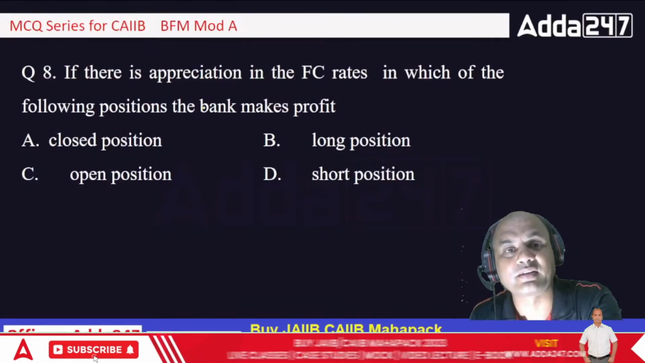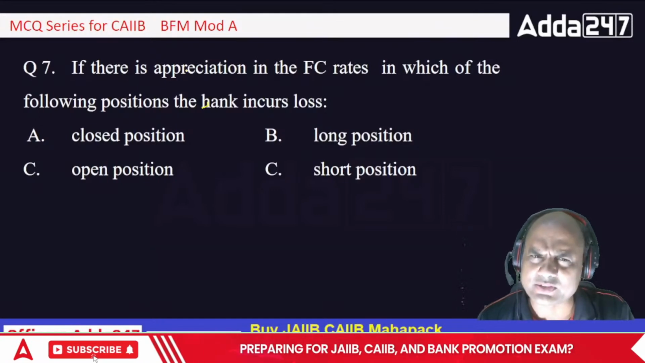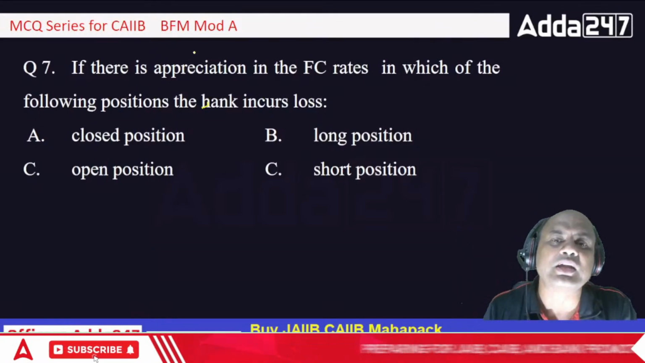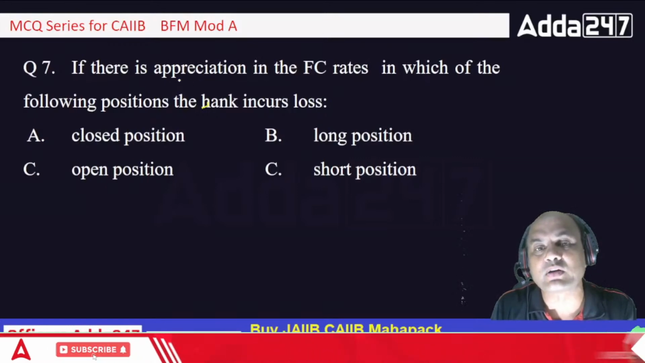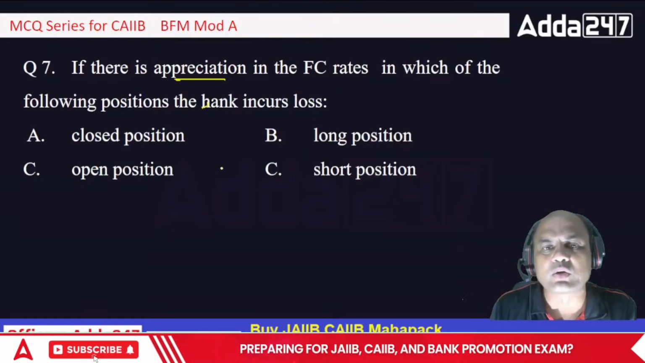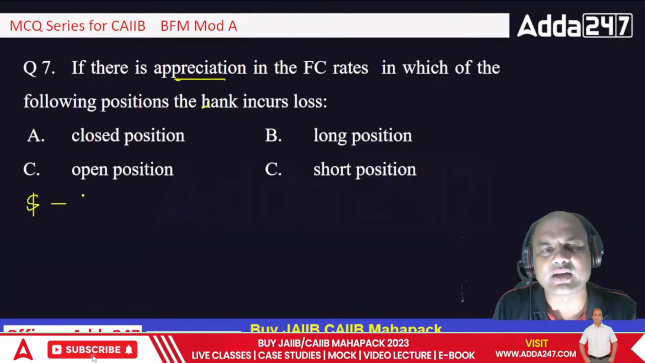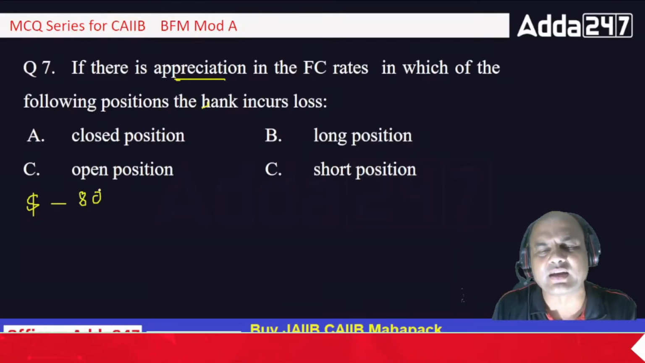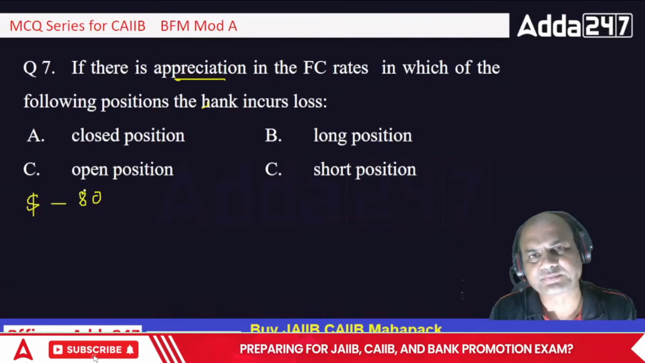Now 7 and 8 will be related to you. That's what I was saying, 7 and 8 question. If there is appreciation in the foreign currency rates, appreciation means what? Let me give you an example. Dollar rate is, let's say, 80. Let's consider it 80. It can be anything, 85 also.